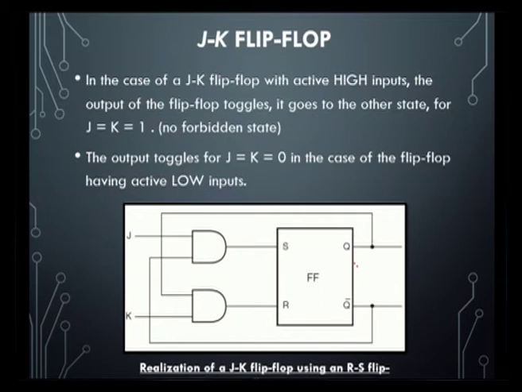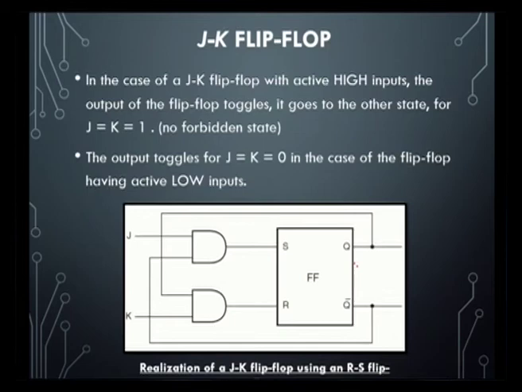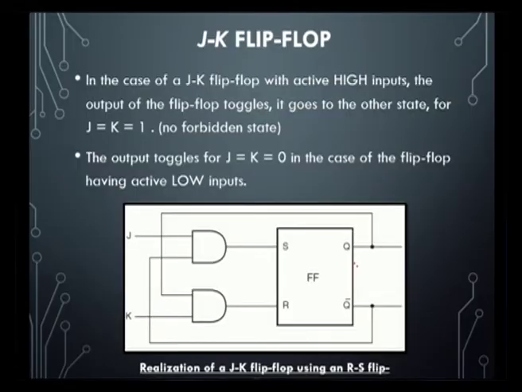So, what we are saying here is, if we consider the JK flip flop with active high inputs, and J is equal to 1, K is equal to 1, that condition is the forbidden state for a high input RS flip flop. In observing the truth table, we can find J is equal to 1, K is equal to 1 would be the forbidden state. But at this state it will toggle, so we can say there is no forbidden state. Whenever J is equal to K is equal to 1 occurs, the circuit will toggle.